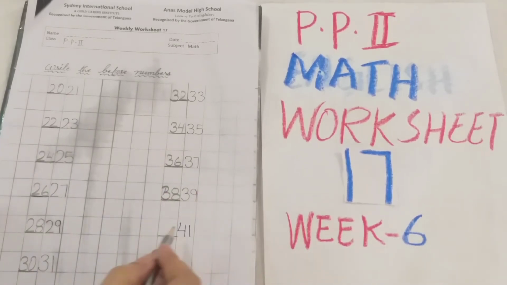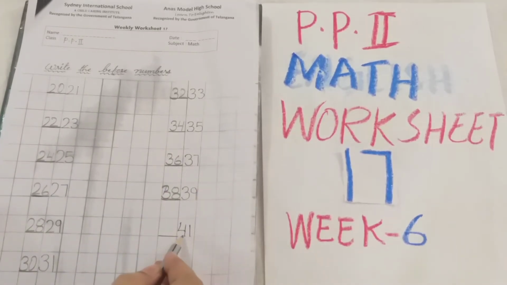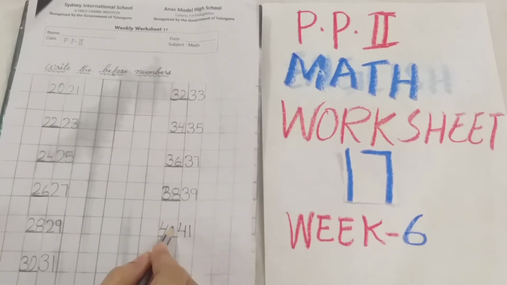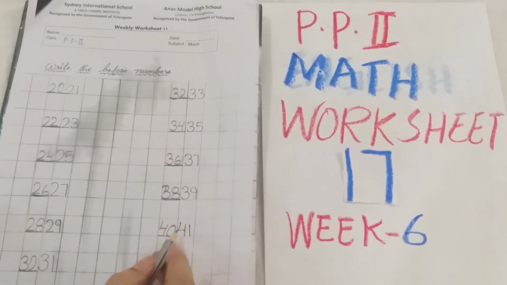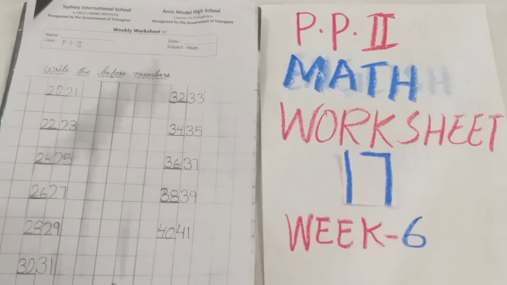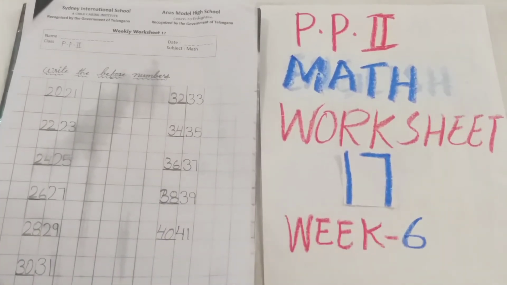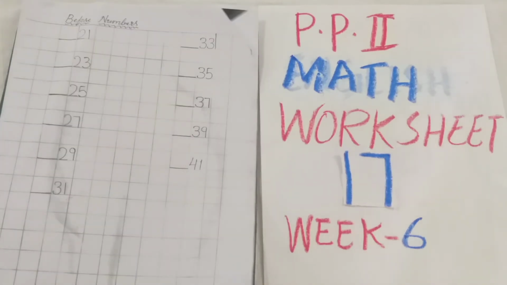38. Now 41 is here. So 41 before which number is going to come? 40. Yes. So like this you have to complete your worksheet number 17. Now turn the page. Here also same you have to do children.